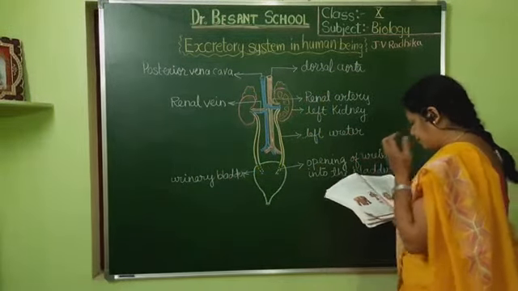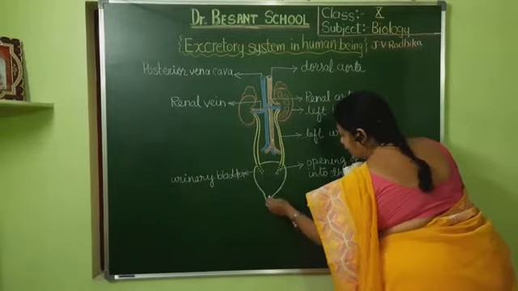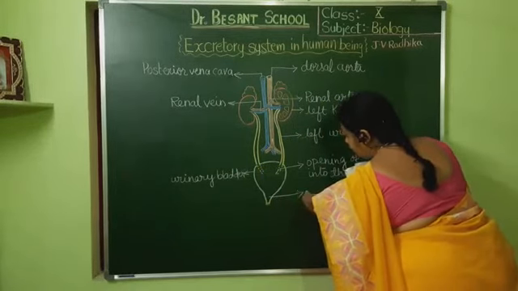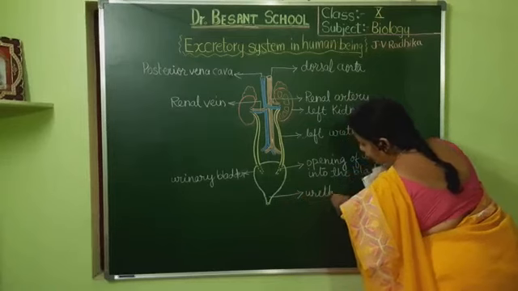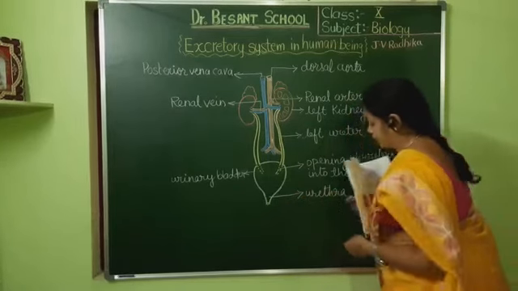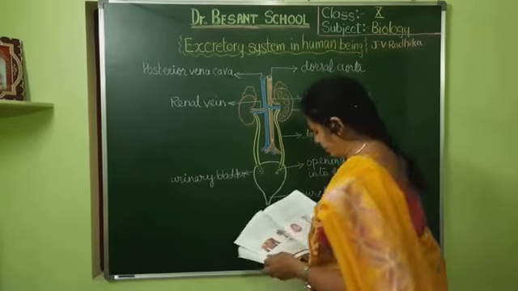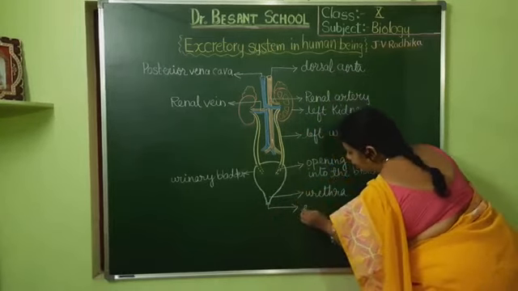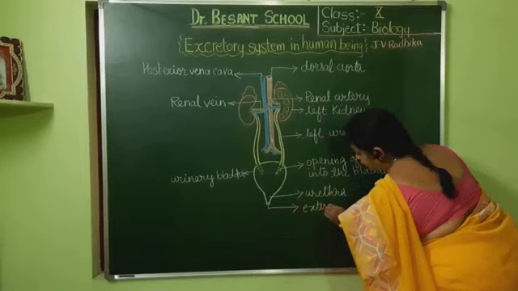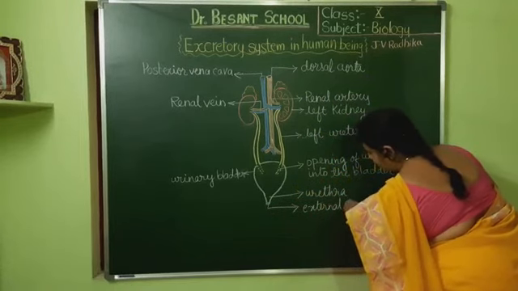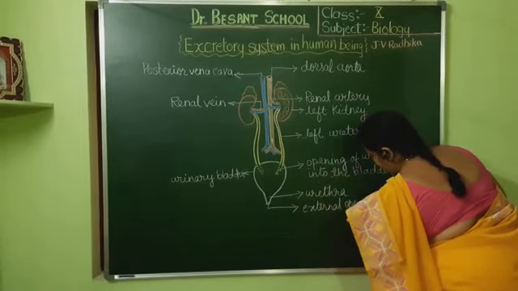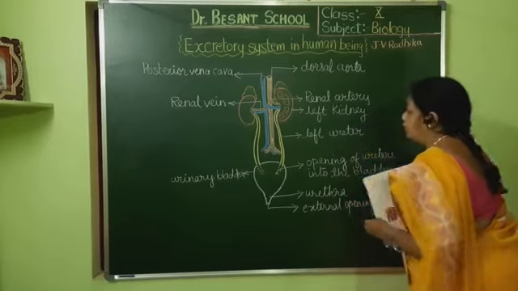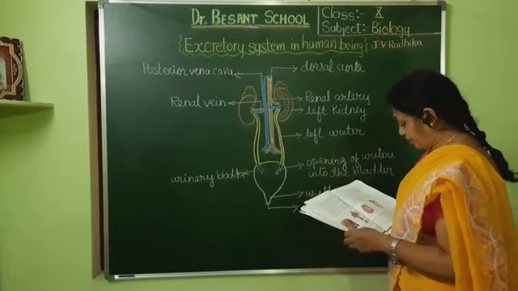Now, this is the urethra, the opening to the outside. Later we shall be discussing about the urethra and how it can be controlled. And this is the external opening of the urethra.